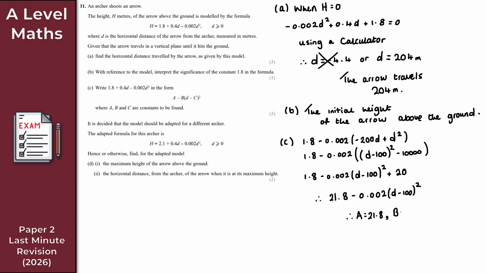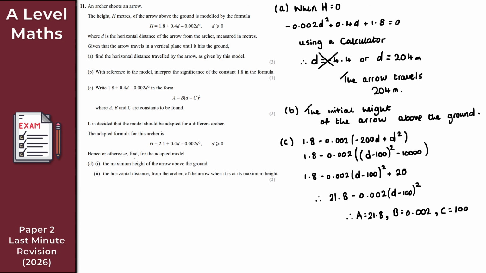B here is 0.002. And C here is 100. Perfect. And there we go then. So I guess there's the next 3 marks there, giving us a solution to part C.